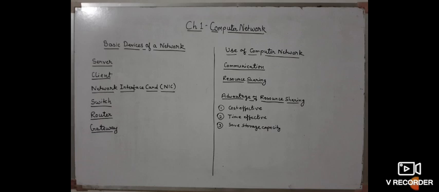Means in a network, one or more computers are connected through a router, or the computers are connected to the internet through a router.